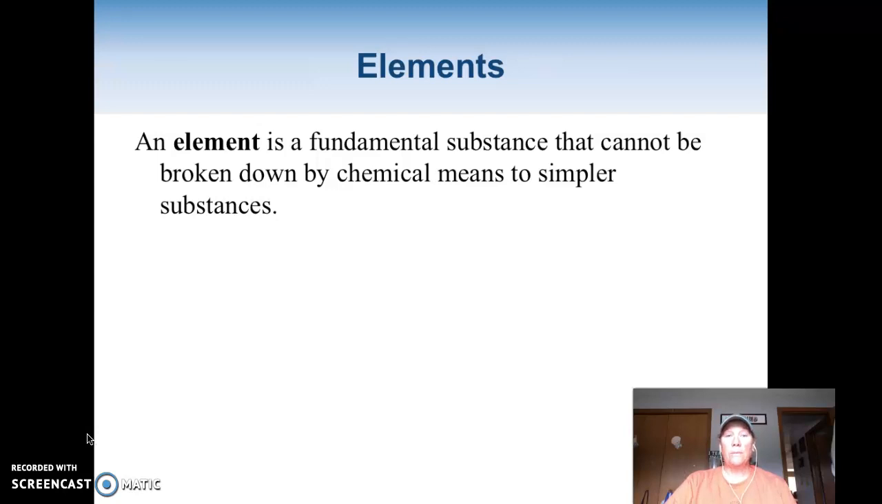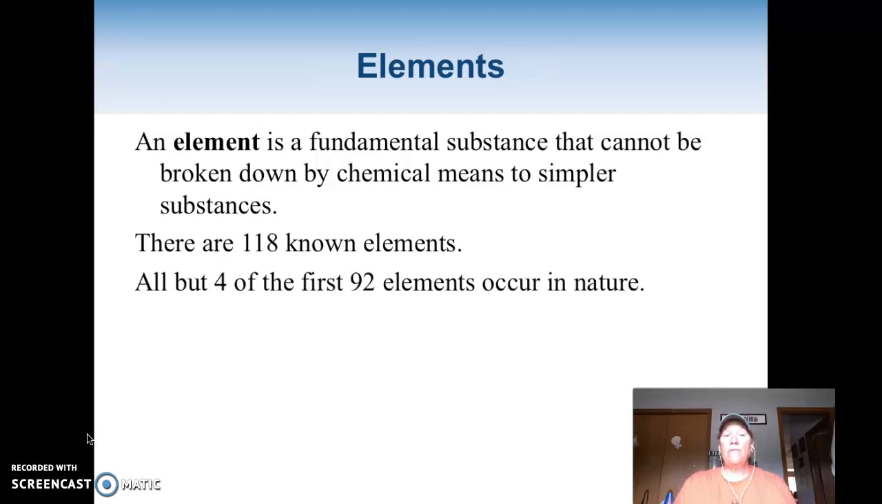And if you want to know what an element is, periodic table, there'll be one that you can download, and I suggest you do that so that you have it with you so you can scribble and do all that good stuff on it. Because the periodic table has all the elements and we use it for a lot of things. Okay, there's 118 known elements, and all but 4 of the first 92 occur naturally. When they don't occur naturally, that means they were made in a lab.